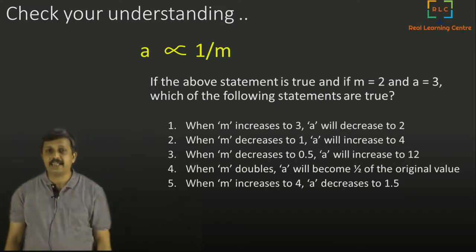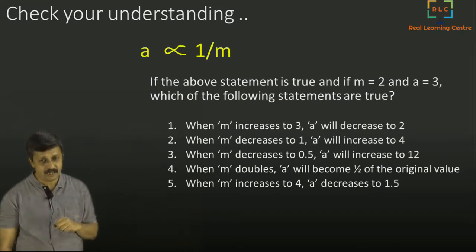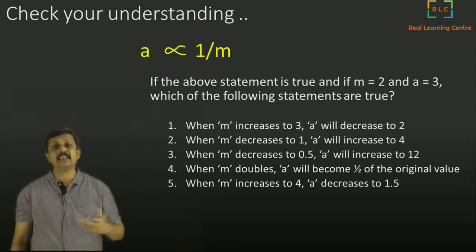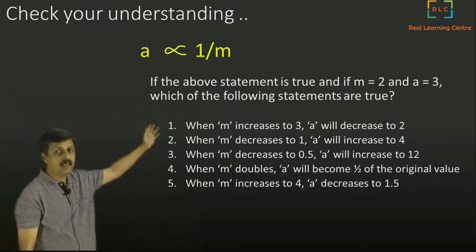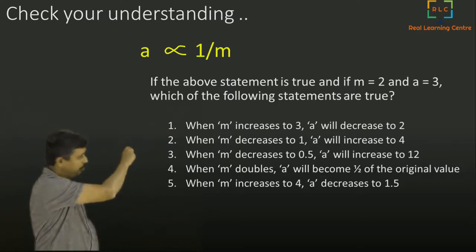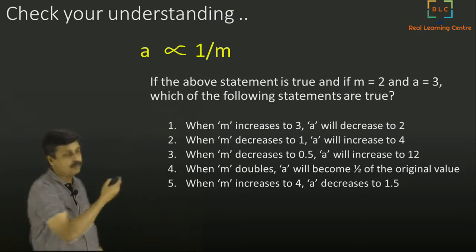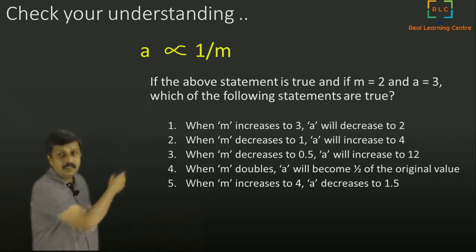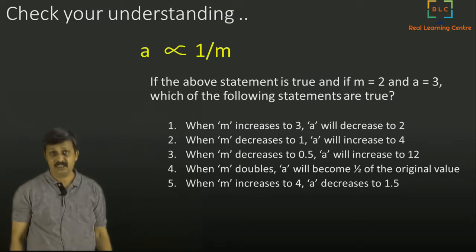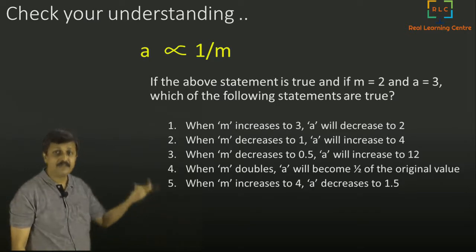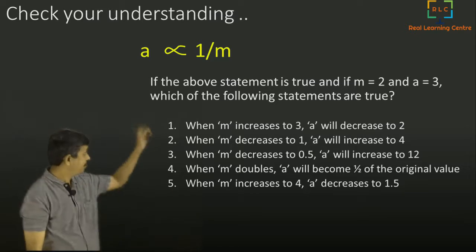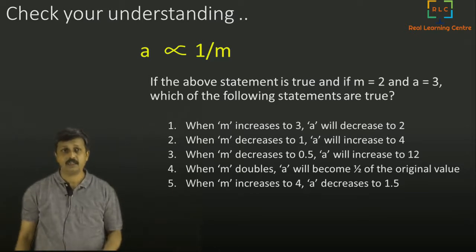Now, again here, a similar question where we are trying to test our understanding, where the acceleration is inversely proportional to mass, or A is inversely proportional to m. A is proportional to 1 by m. Those are both ways to read it. Initially, m value is 2 and A value is 3. Now, if m increases to 3, A will decrease to 2. Is it a right statement if you keep the first statement true? That is the question.